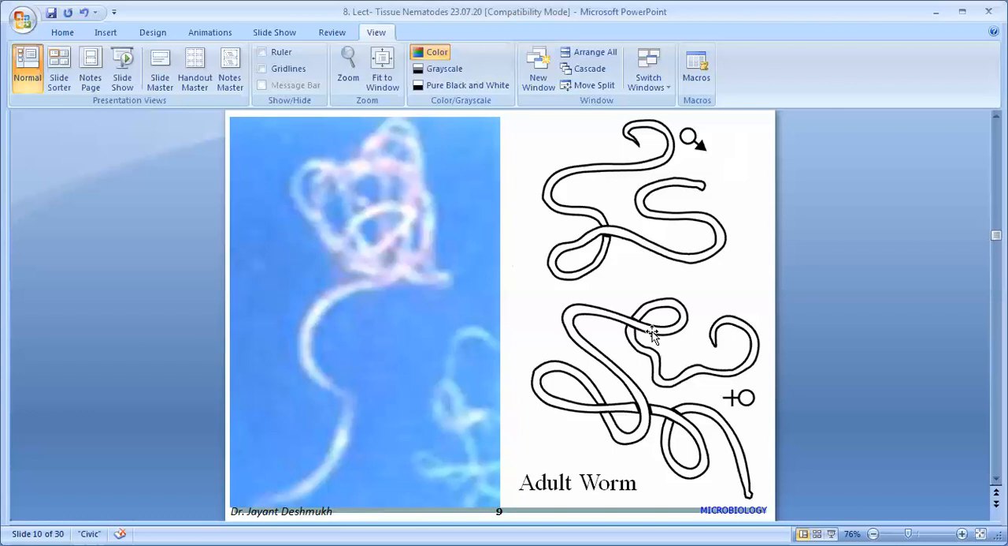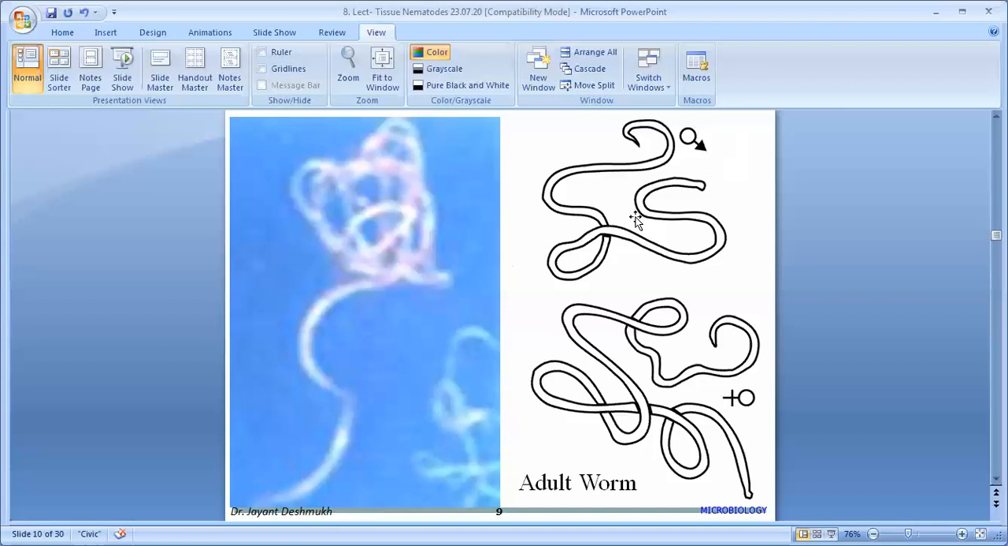The male is smaller than the female, 2.5 to 4 centimeters in length and 0.1 millimeter, that is 100 micrometers, thick. It is thin and short compared to the female, which is up to 10 centimeters long and 0.3 millimeter thick. The posterior end of the male is curved, while in the female it is straight and not curved. That is the difference between male and female. This is the size and shape; you can read more in the book.